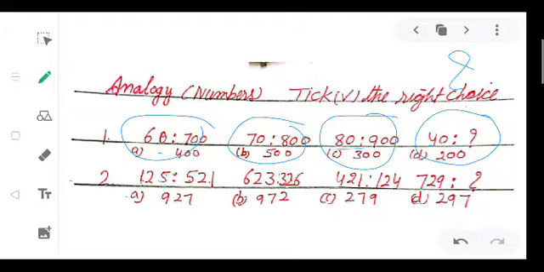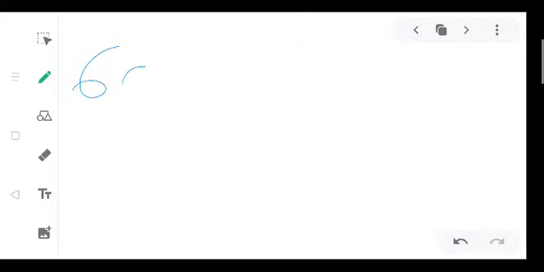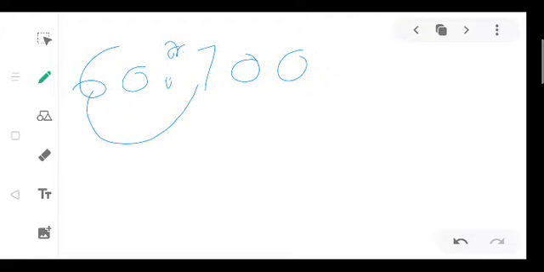Okay. So firstly we will check the analogy between this 60 is to 700. How we will find out this? 60 is to 700. Here is 6, then next number, forward counting. 1 0, now 2 zeros.